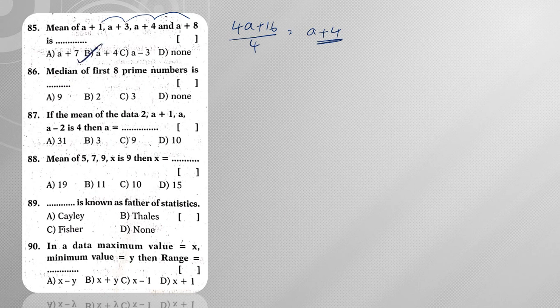Median of first 8 prime numbers. So write down the first 8 prime numbers: 2, 3, 5, 7, 11, 13, 17, 19. Now take out the average of the middle two. 11 plus 7 is 18. 18 by 2 is 9. Hence the answer is 9.